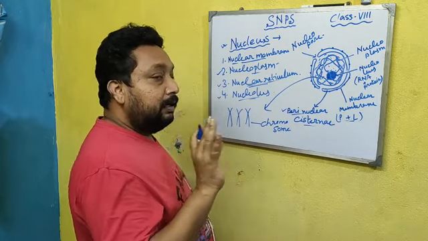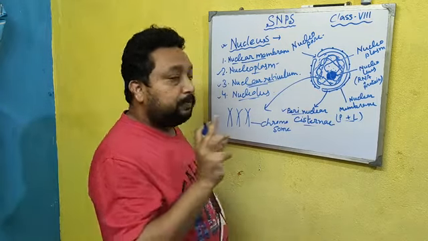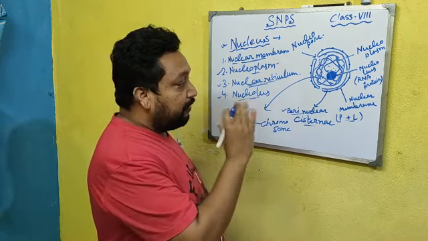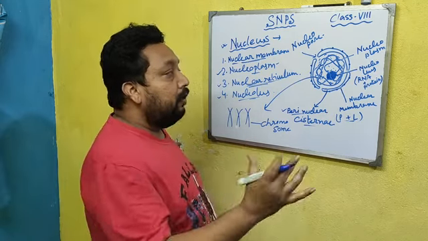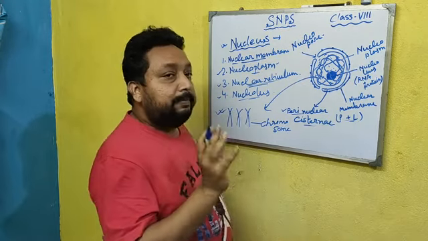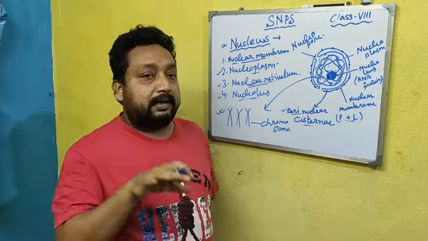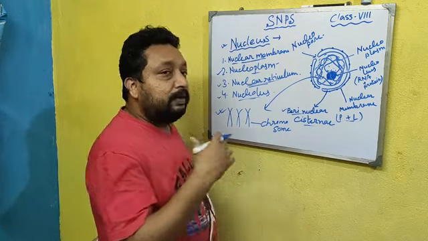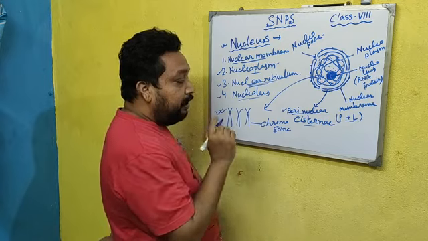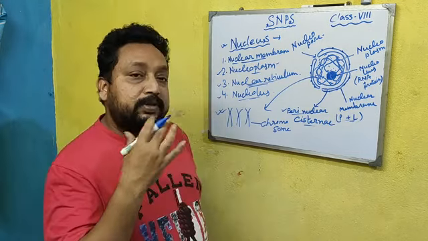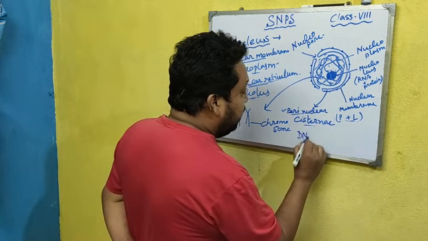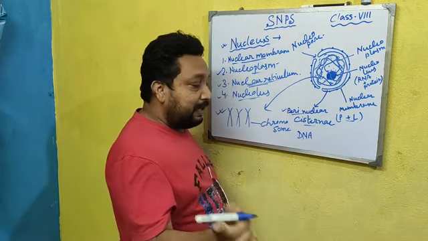We will discuss the structure and function of chromosome and DNA in the last class after completing this chapter, because it is out of syllabus, not required in this 8th standard. You only have to know that chromosome contains DNA, meaning chromosome is made up of DNA. DNA's full form is deoxyribonucleic acid.